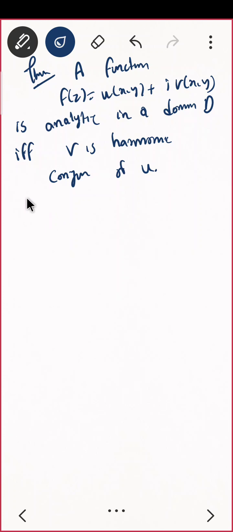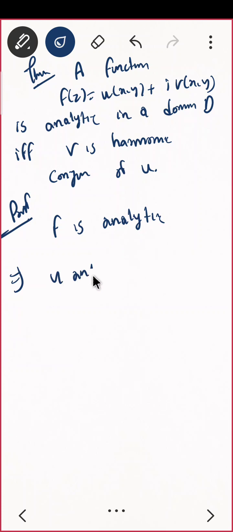Okay. How will you prove this? Actually, we have already proved this by the previous theorem. If f is analytic, then we have proved that u and v are harmonic. Do you agree?